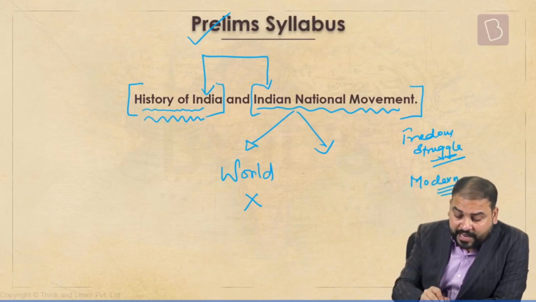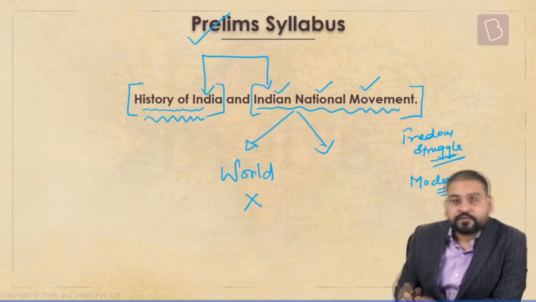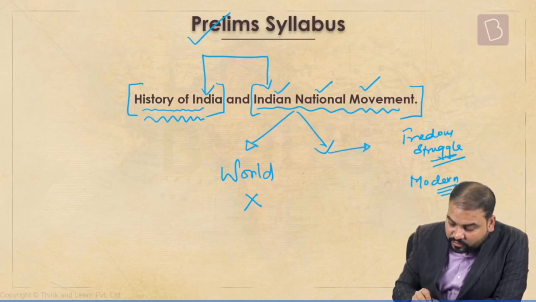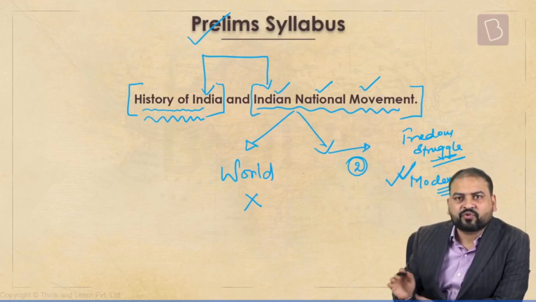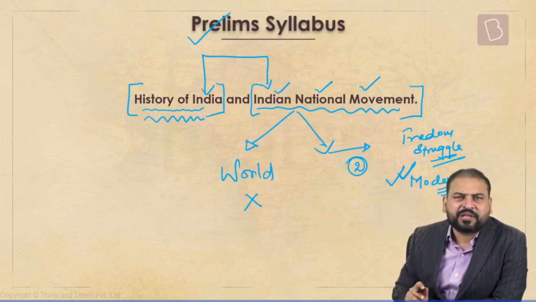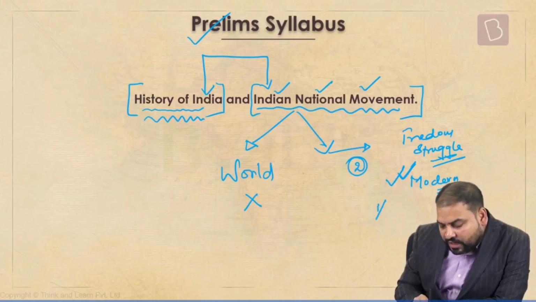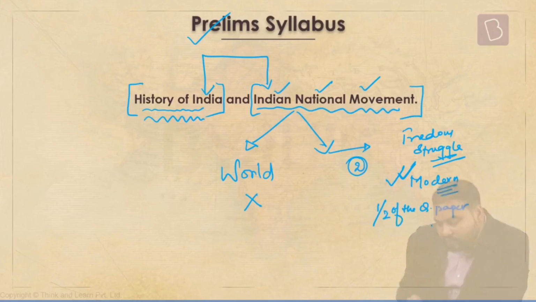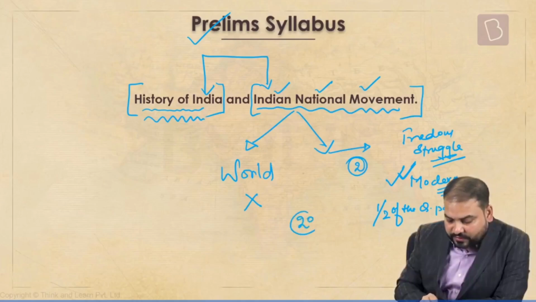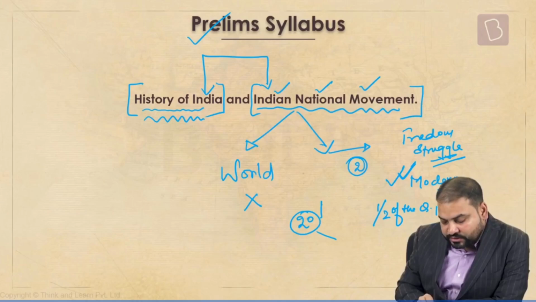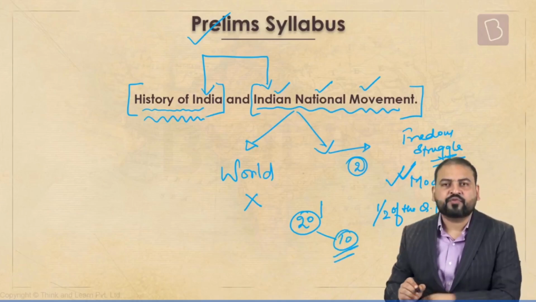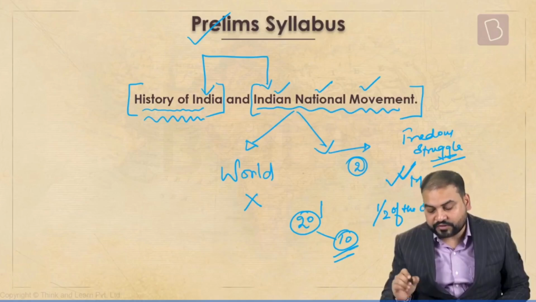But then, by adding these three words, they have given us the second clue that focus should be on modern. And this I will show you. Almost every year, if you look at the previous year question papers, on an average, half of the question paper is from modern. That is, if 20 questions are there from history section, 10 would be from modern. Half usually is from this particular section.